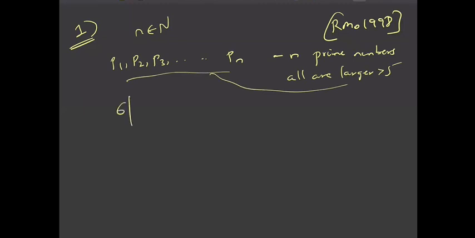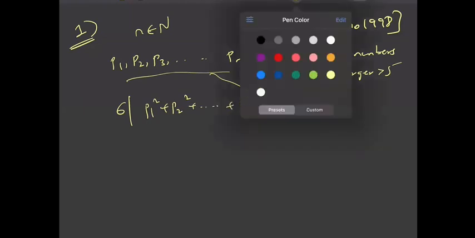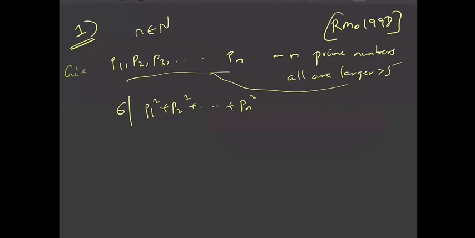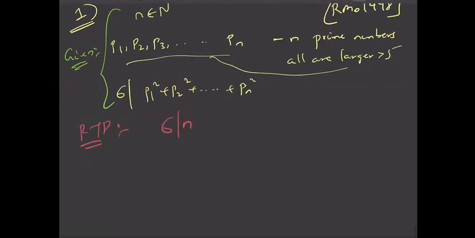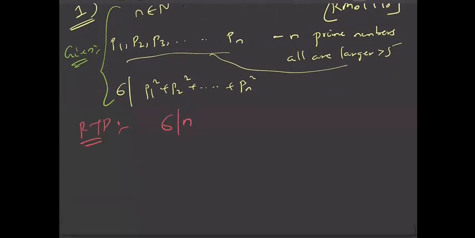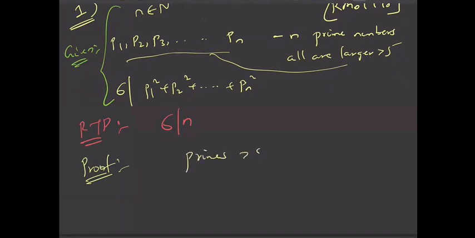And it is given that 6 divides p1 square plus p2 square plus so on plus pn square. All these conditions are given. Now you are required to prove that 6 also divides n. This is a problem from RMO, but if you see the idea, this is just a one-step problem. You can solve it in a minute. So just note that all the primes greater than 5 are of the form what?